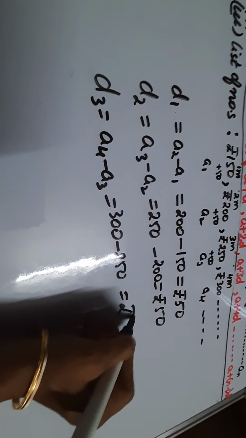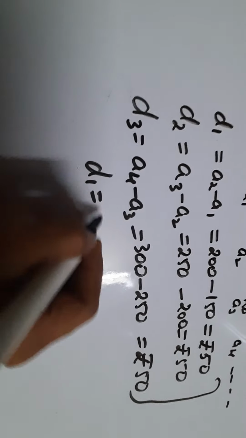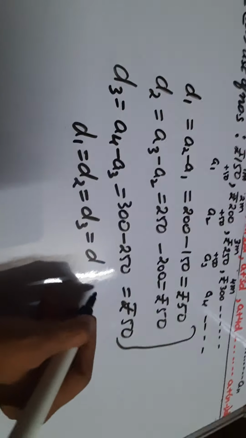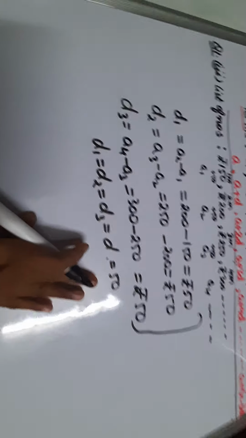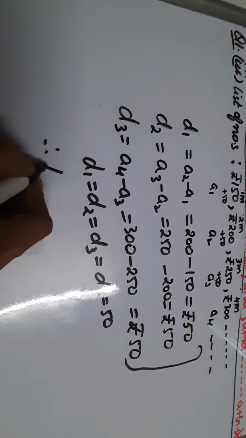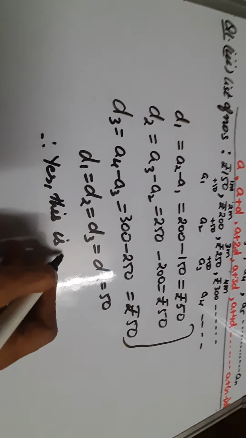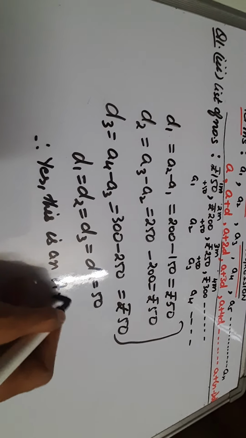So again the difference is 50. As you can see, in all the 3 cases the difference is same, that is rupees 50. So as it is common, we can say therefore yes, this is an AP or arithmetic progression.